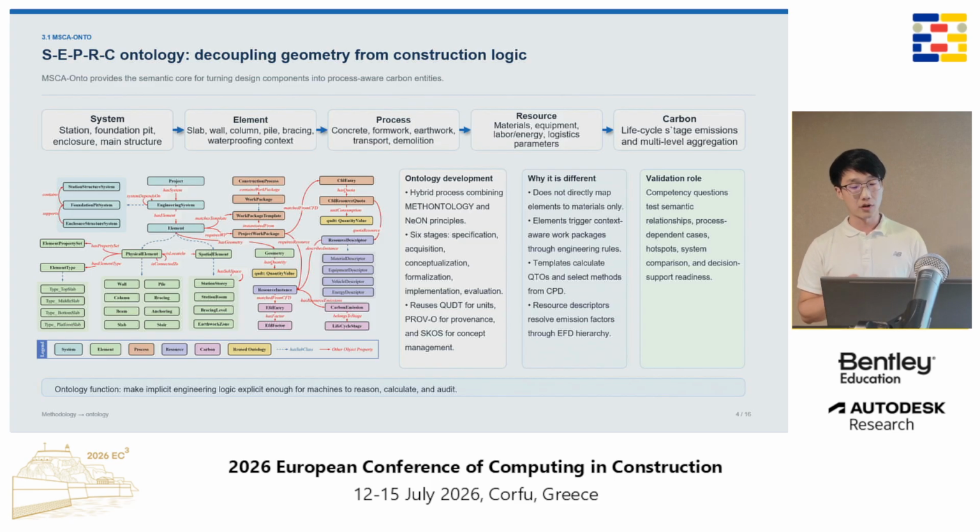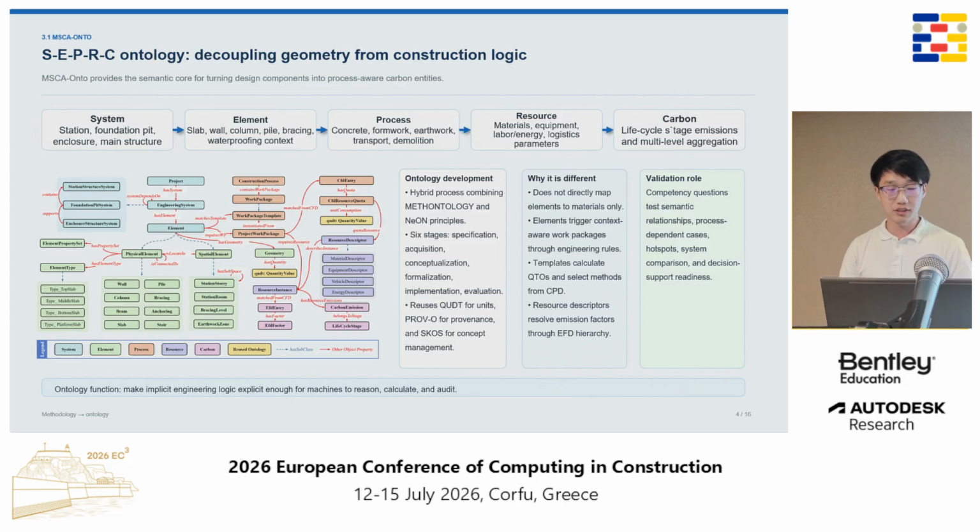The ontology we proposed is built around the SEPRC structure, namely system, element, process, resource, and the carbon. The system module describes the metro station and its engineering system, such as the foundation pit, enclosure system, and main structure. The element module describes the physical components, such as structural slabs, walls, columns, tiles, and the bracing elements. The process module is very important. It connects elements with the construction work packages, such as concrete work, formwork, earthwork, transport, and demolition.